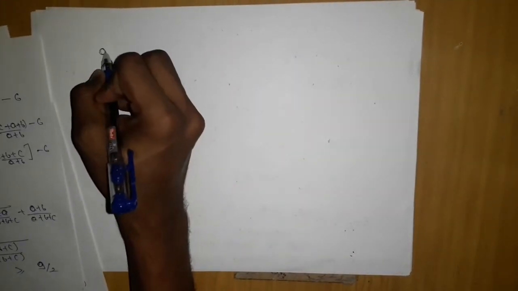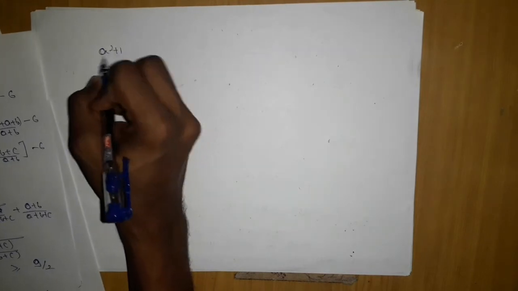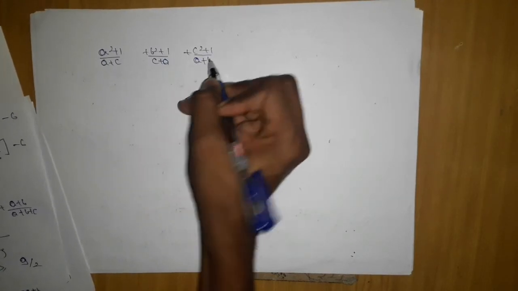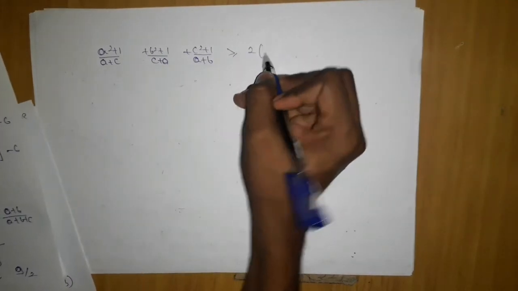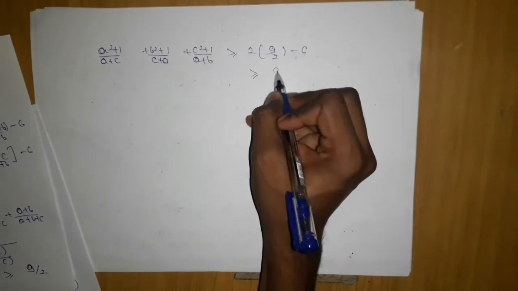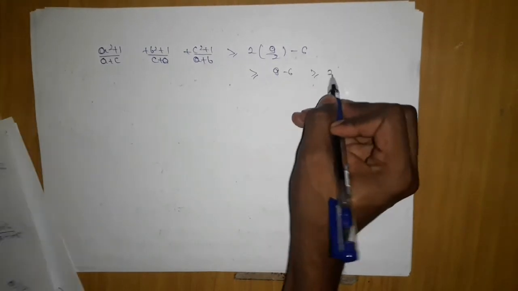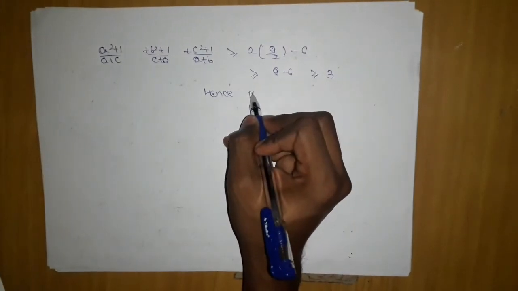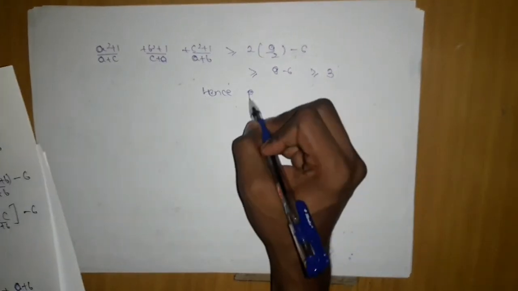(a square plus 1) upon (b plus c) plus (b square plus 1) upon (c plus a) plus (c square plus 1) upon (a plus b) is greater than or equal to 2 into 9 by 2 minus 6, which is 9 minus 6, which is greater than or equal to 3. Hence, okay, we got the answer. Okay, not a proof, the answer we got. Okay, so this was the thing.